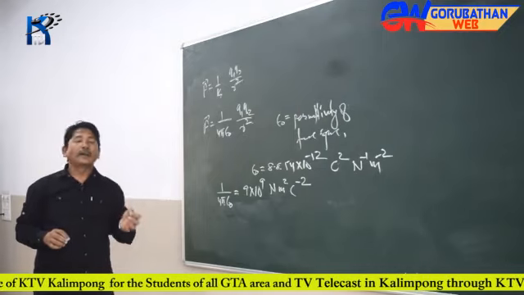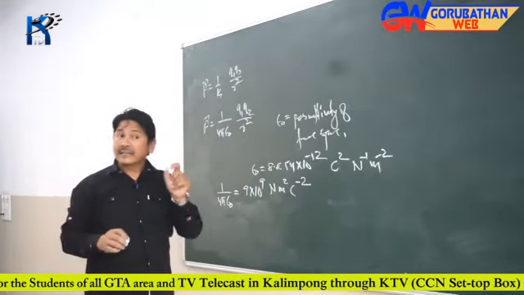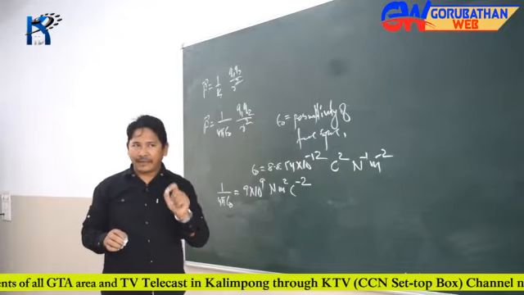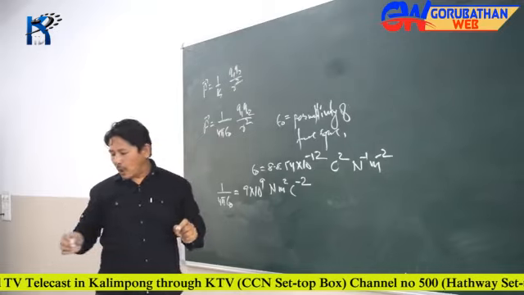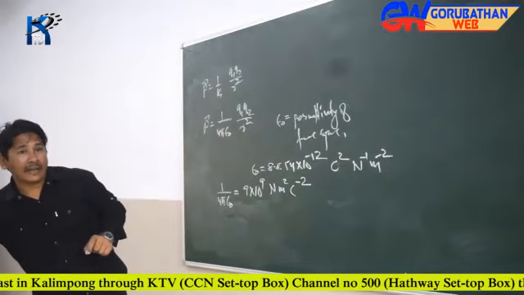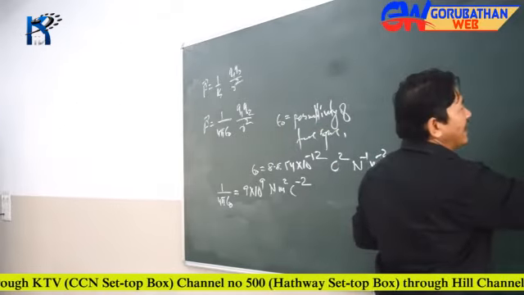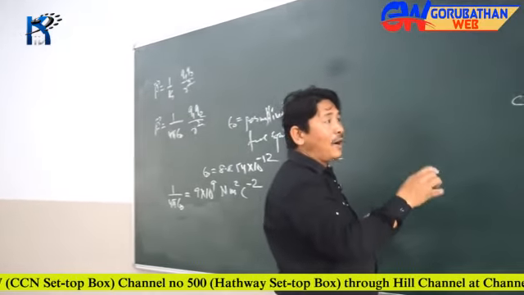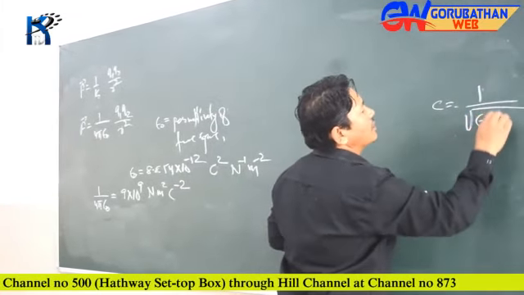What is permittivity? Permittivity is an electric character of a material, which you will study in the chapter on electromagnetism. When you see the velocity of light in air or vacuum, it is given by 1 by square root of epsilon naught and mu naught.